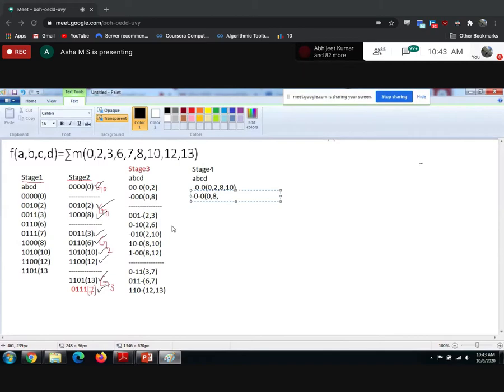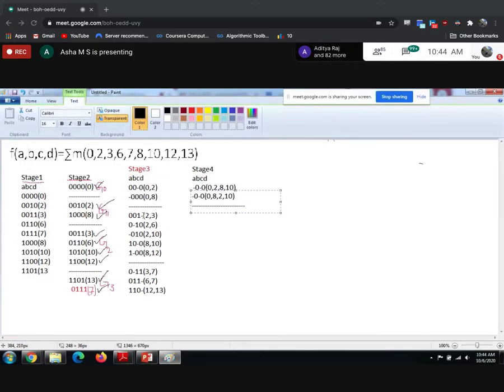If you want, you can write it in the sequence also. So these are the things I combined. Now this one grouping is done. Next, you have to combine this with this group.